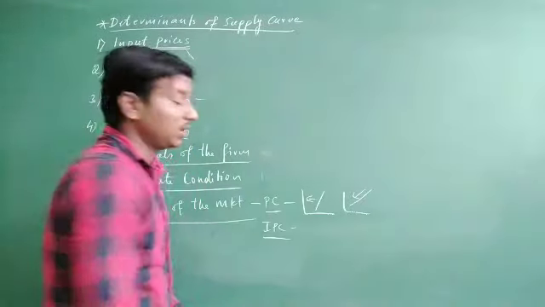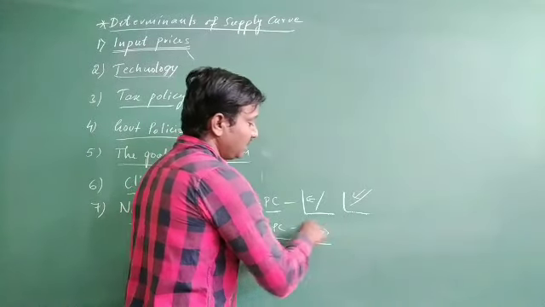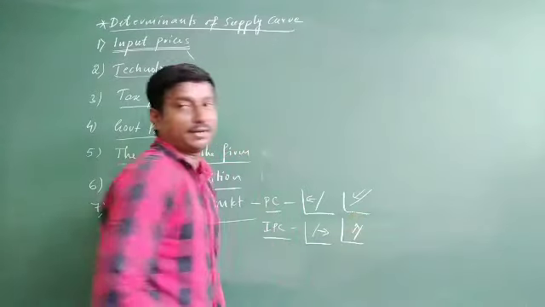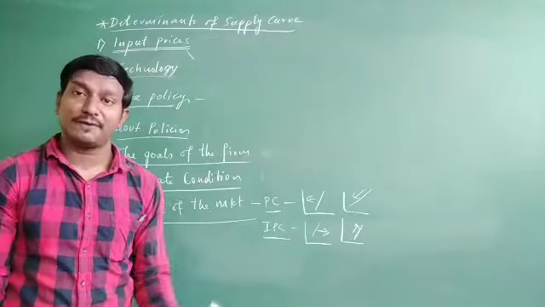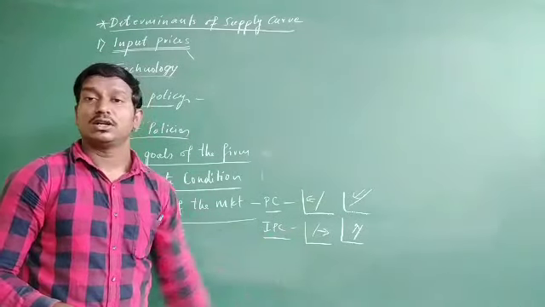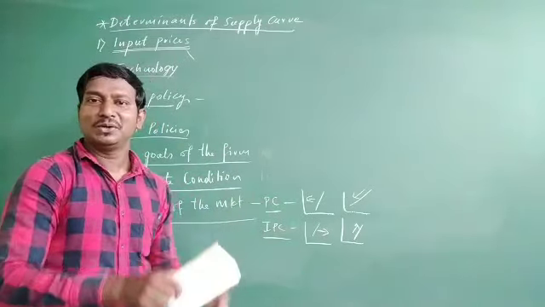They can sell more due to increase or decrease in the price. So then what is going to happen here? The supply curve shifts right side and moves upside. Okay, so this depends on the nature of the market, whether it is perfect competition or imperfect competition. That decides how the supply curve has to move, upward or downward, left to right.